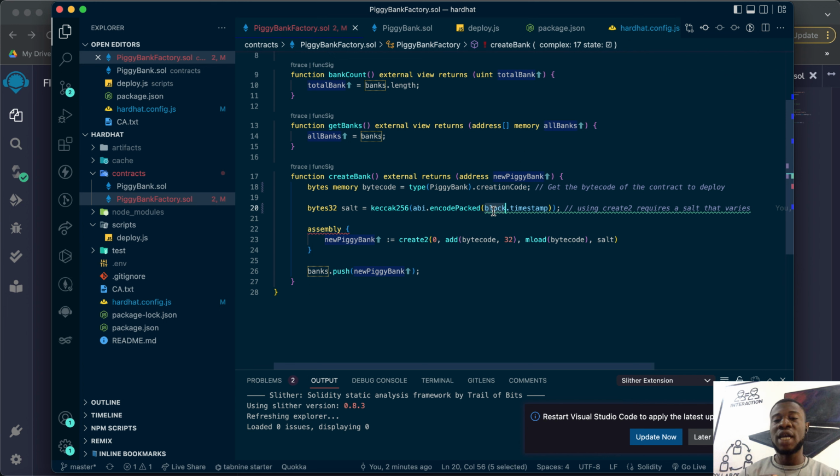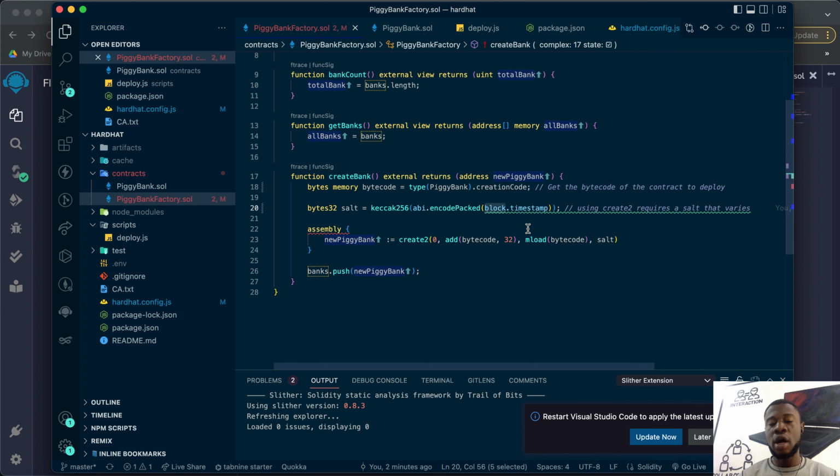At first I used address 0, but I noticed that whenever you deploy one contract, you can't deploy again because the source of randomness always remains the same when I used address 0. So I changed it to block.timestamp, which I know is not the best way because this guy is already saying avoid using block.timestamp.